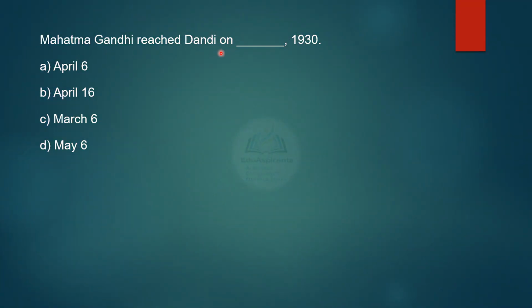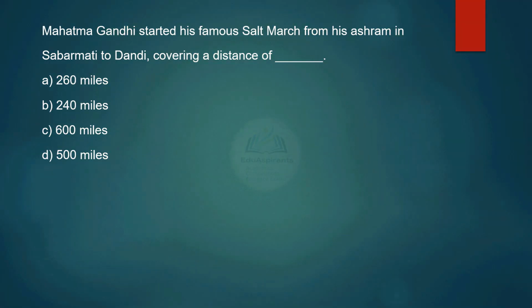Mahatma Gandhi reached Dandi on this date in 1930, April 6, 16, March 6, May 6. It is option A, April 6, 1930.